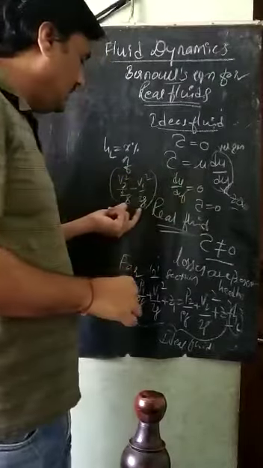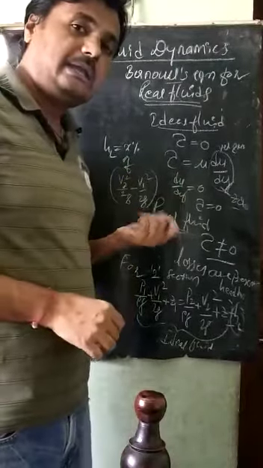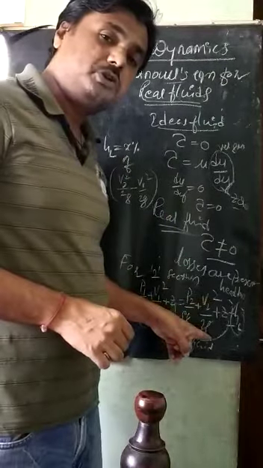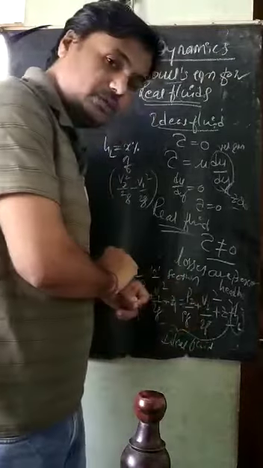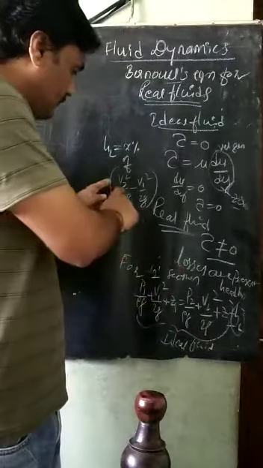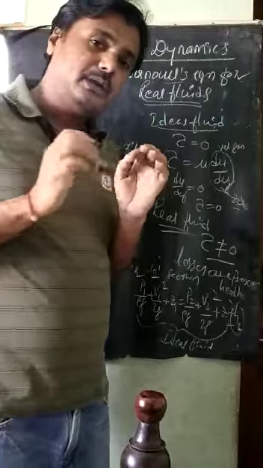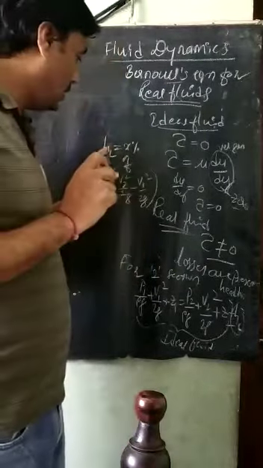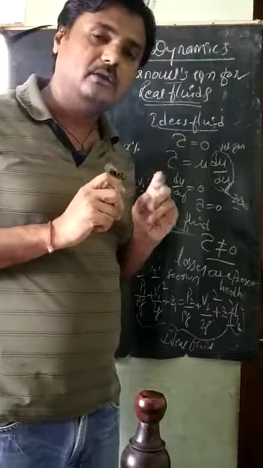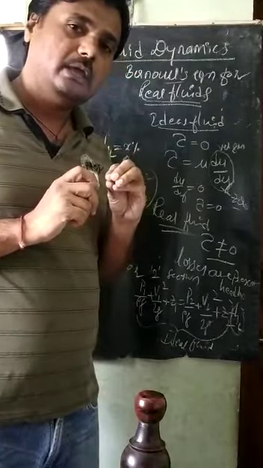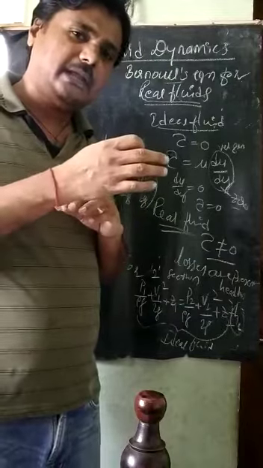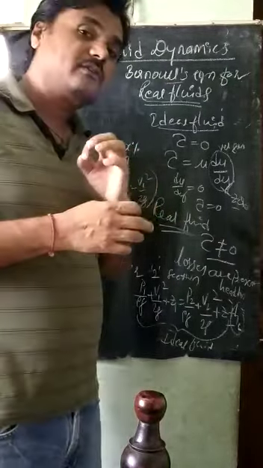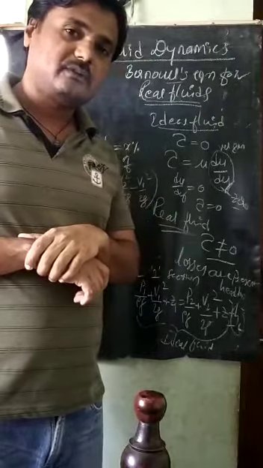Kinetic head at section 1 is V1 square by 2G, and at section 2 it is V2 square by 2G. If you subtract these two, you get the difference in kinetic head.